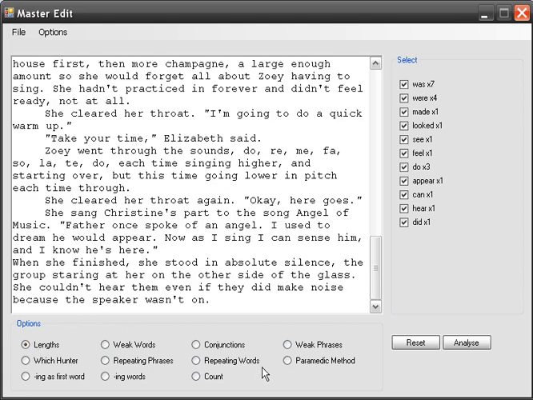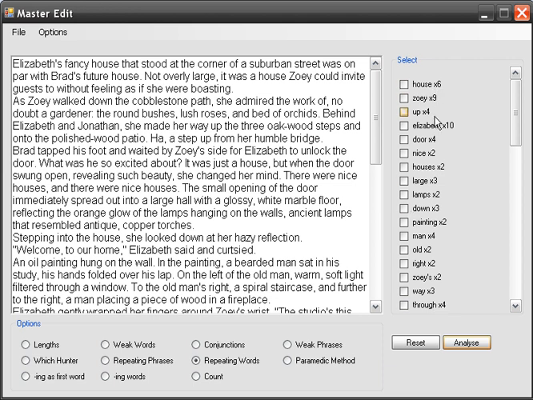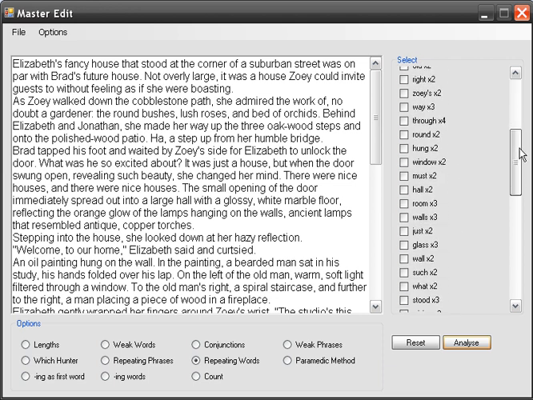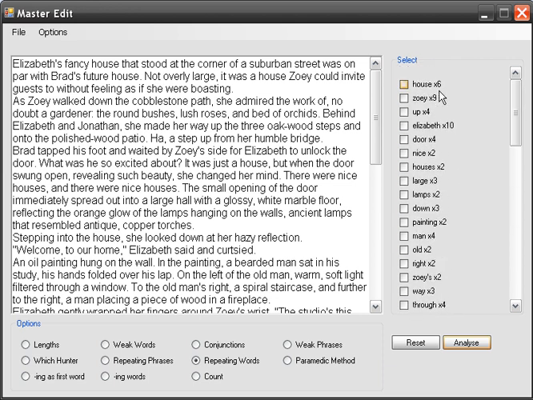Then you can click what function you want to use down here. Let's say, for example, these two functions here are something that editors would have a hard time catching. So you choose repeated words, for example, and hit Analyze. All these are the repeated words that show up and how many times. So house is repeated 6 times in this document. Click on it and you'll see all the instances light up. And I have 3 here very close together, so I probably want to change at least one of those to something else.